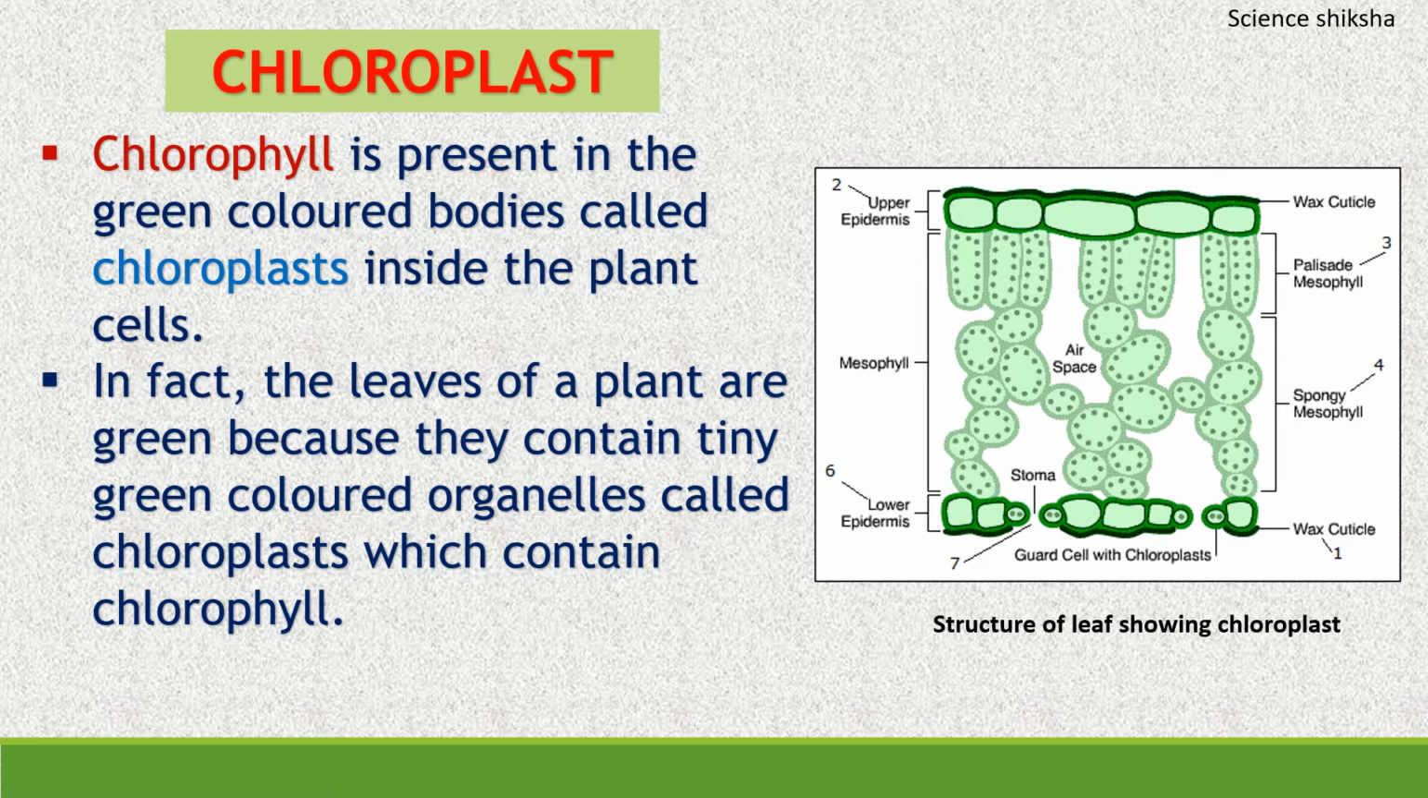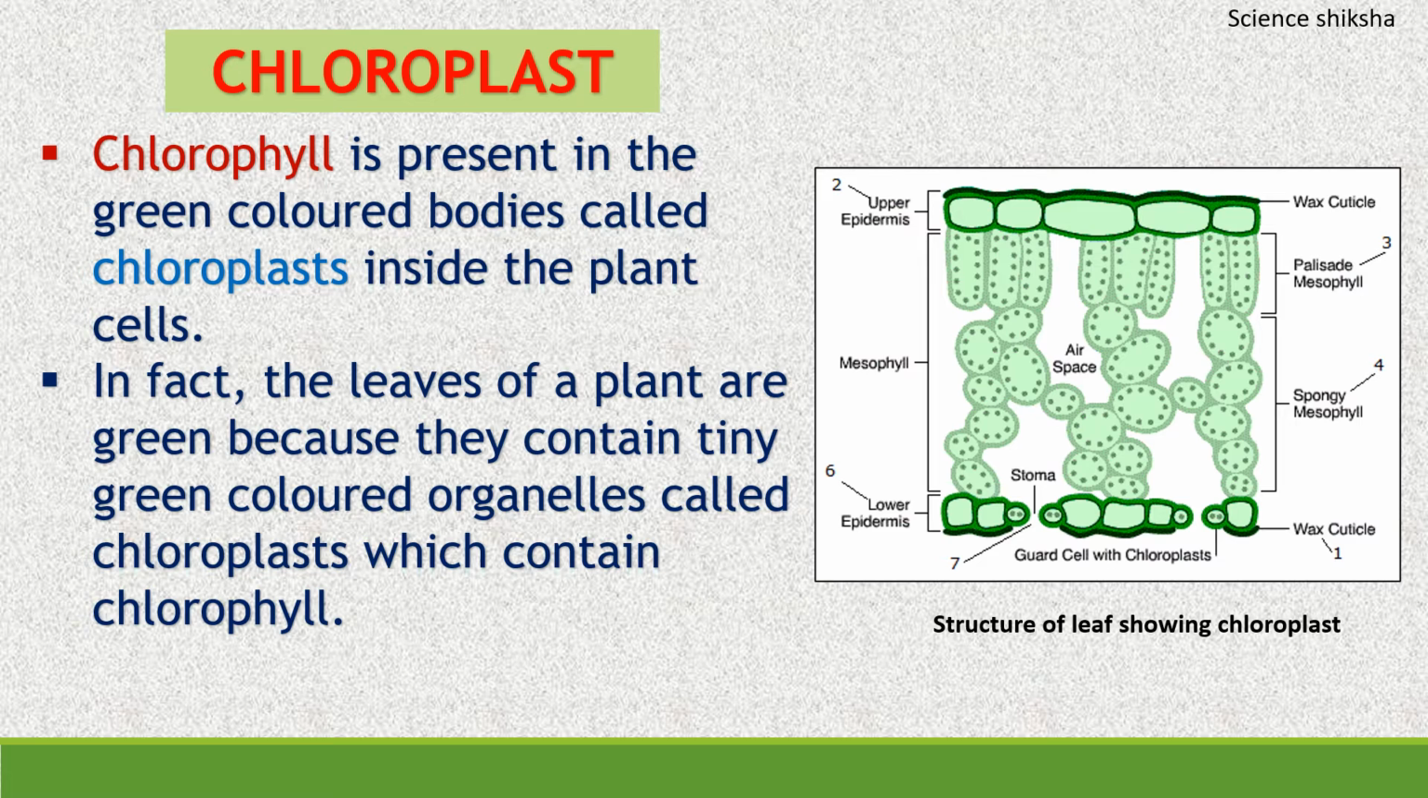First of all, look at the diagram and see the first is the wax cuticle that is present at the upper side and also at the lower side. This wax cuticle covers the upper epidermis and lower epidermis, both the parts, and this wax cuticle prevents transpiration. Transpiration is the loss of water in the form of water vapors. It means it prevents the extra loss of water.